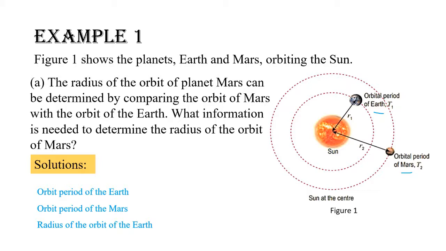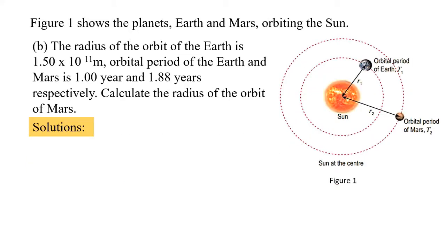Question B. The radius of the orbit of the Earth is 1.50 × 10^11 meter. Orbital period of the Earth and Mars is 1.00 year and 1.88 years respectively. Calculate the radius of the orbit of Mars. To solve the questions, Step 1.